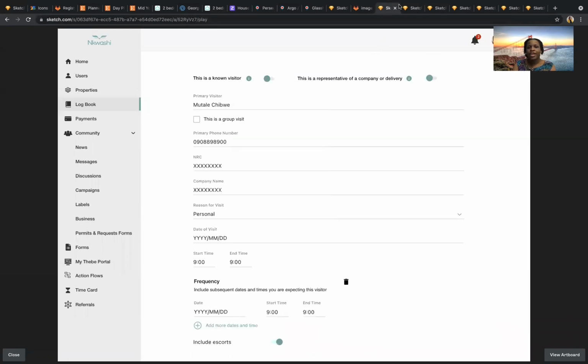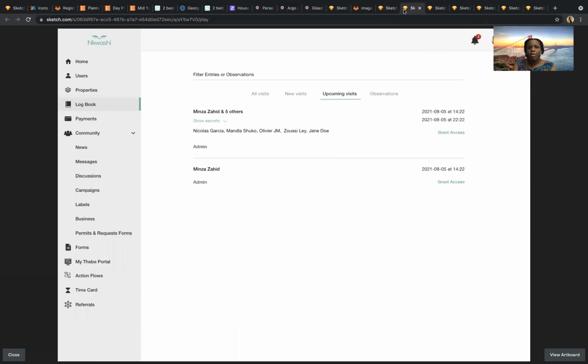Since we've added the ability to have guest visits and also frequency on the upcoming visits tab, we're now going to have the ability to see escorts. Escorts here would be changed to guests or secondary guests. So now you can see all escorts and you can see the time here as well.